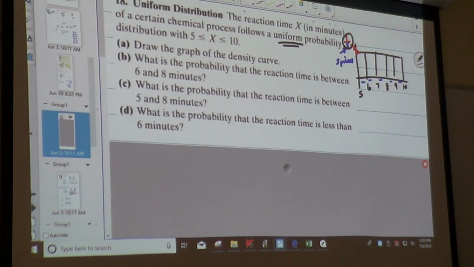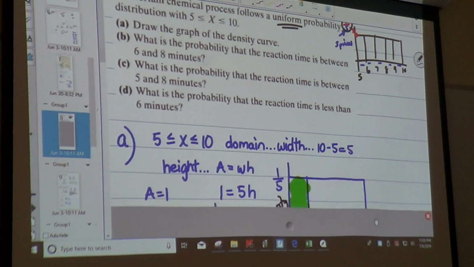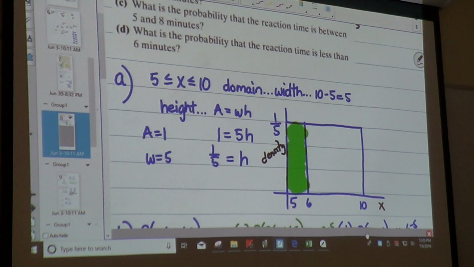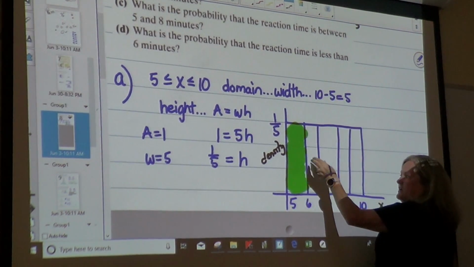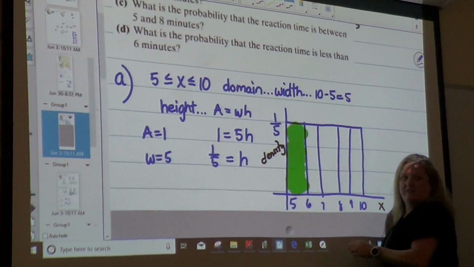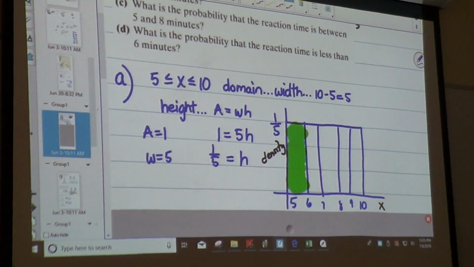Okay? Now, question B says, I think I gave myself room to do these. So for question A, they kind of drew it out, but I just did it by the number of pieces. Question A says draw it out, which is what I just did. We have the 5, 6, 7, 8, 9. And each piece is kind of like showing you that there's 5 bars. 1, 2, 3, 4, 5 bars. So each bar represents 1/5. That's going to be my height. That's part A.